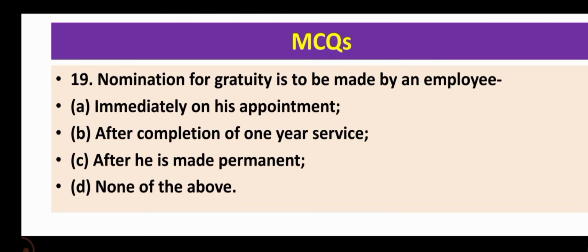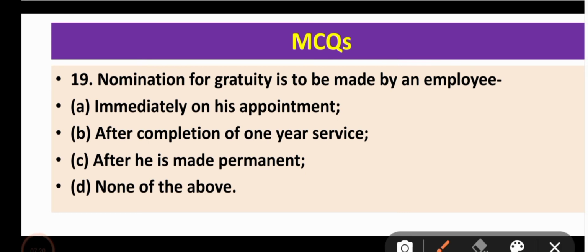Now come to question number 19. Nomination for gratuity is to be made by an employee. The nomination has to be made after completion of 1 year of service. So the correct option for question number 19 is option B, after completion of 1 year service.